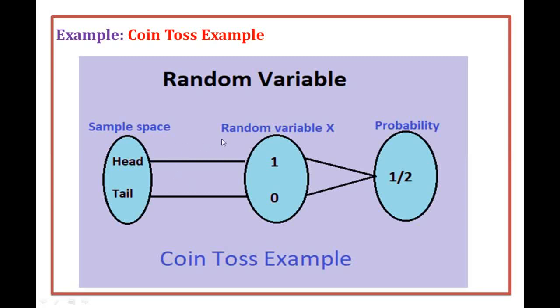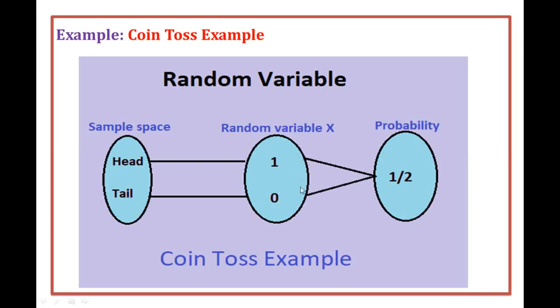Here I am going to define the random variable, that is R. Now we assign numerical values. If head is there, you consider 1. If tail, you consider 0. So you get 1, 0. What is this? This is called real numbers. You consider this as the R set, which means the final output set. So the set of all possible values of the random variable X is 1, 0.